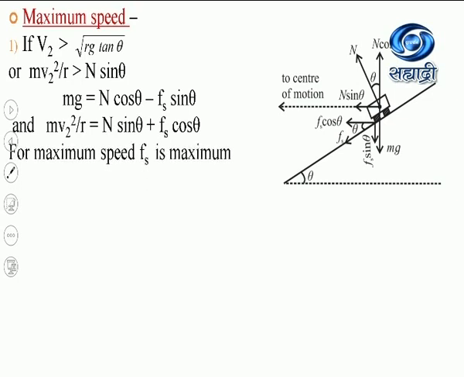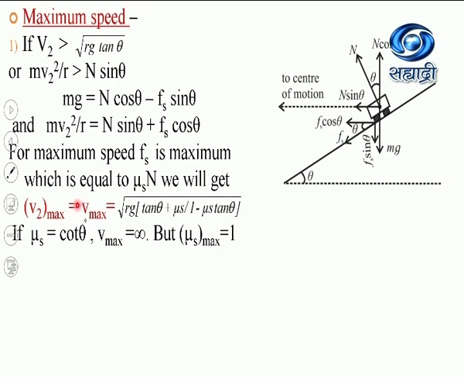Now simplify this equation in the same manner as we simplified it while finding the minimum speed in the previous article. Okay, so again divide this equation by this equation, take the value of Fs as mu s into n, then divide the right hand side by cos theta, then we will get the equation like this.